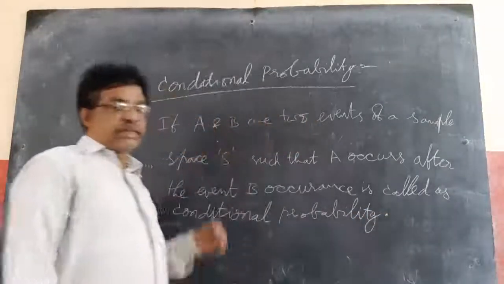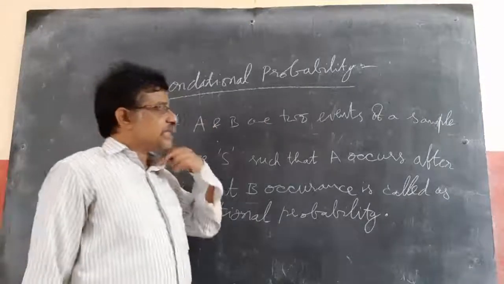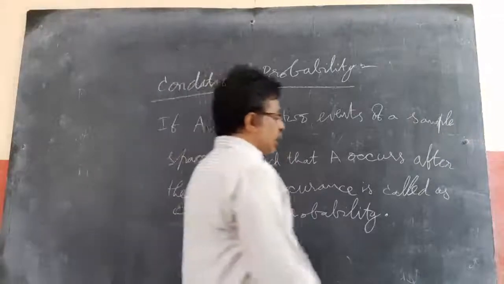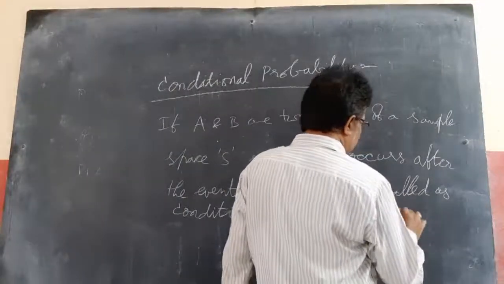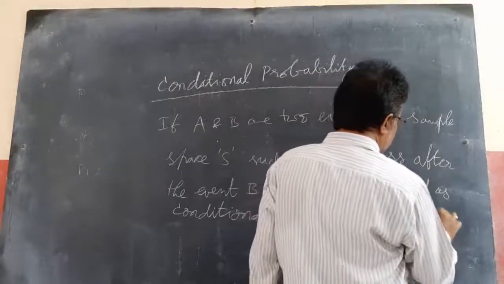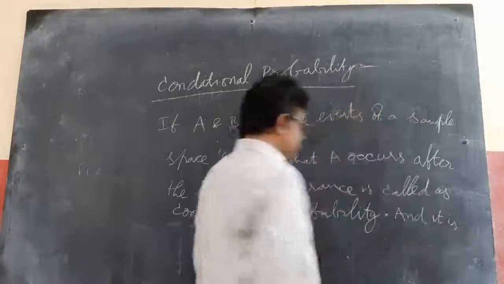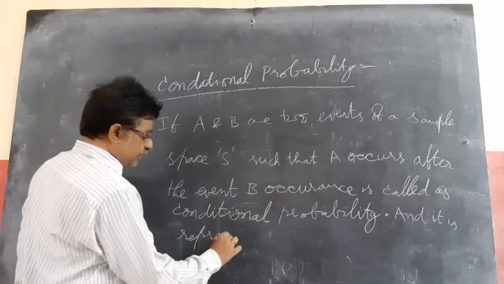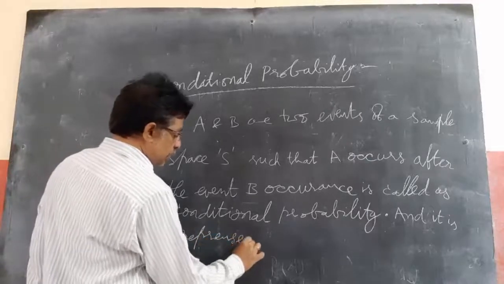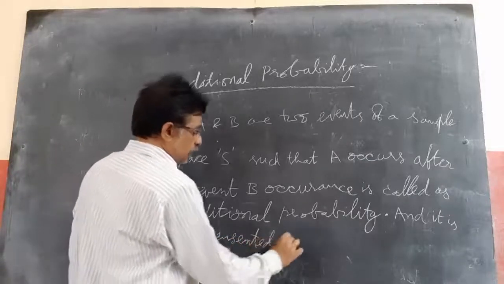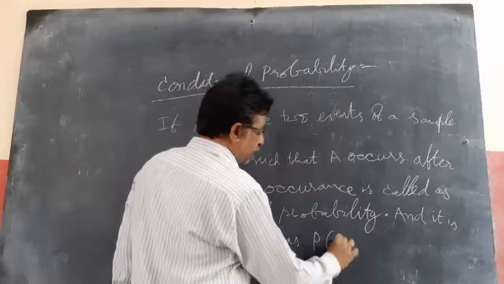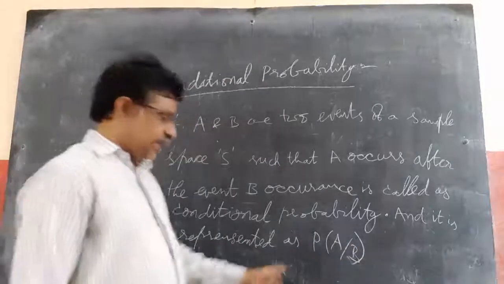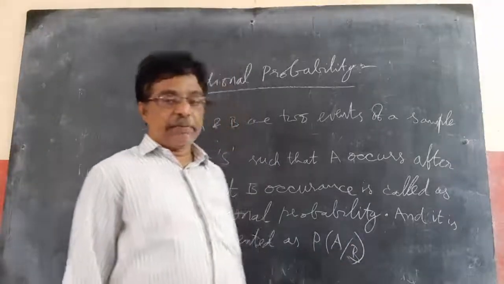The probability that A occurs after the event B occurs is called conditional probability. It is represented as P of A by B. P of A by B means A occurs after the event B.